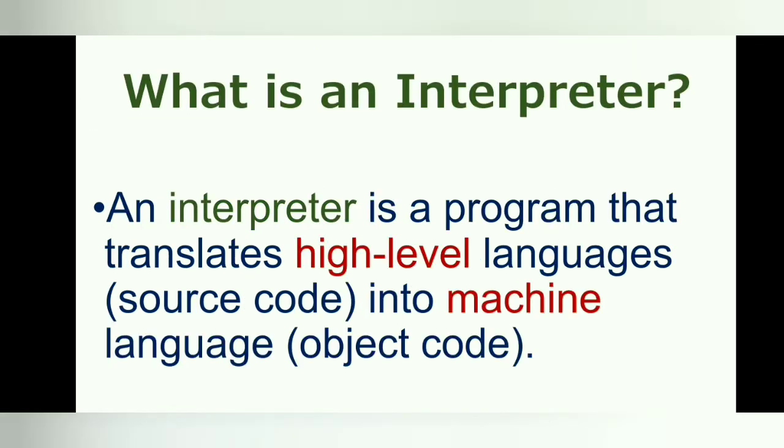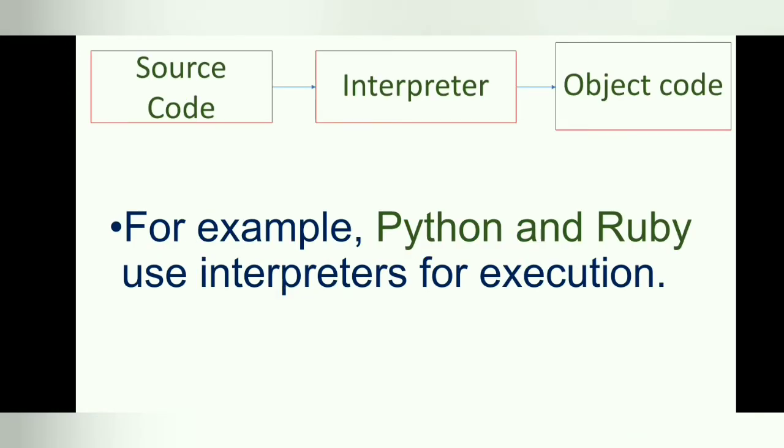What is an interpreter? An interpreter is a program, a translator that translates high-level languages into machine language. Python, Ruby, Perl, and MATLAB use interpreters for execution.